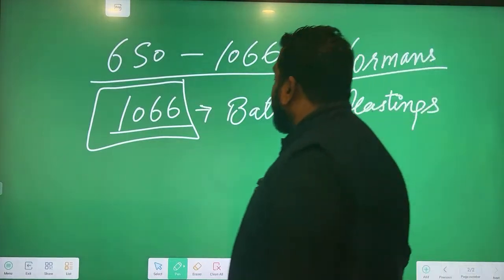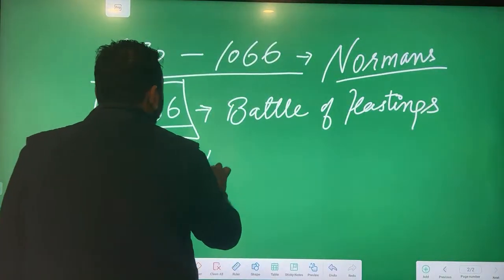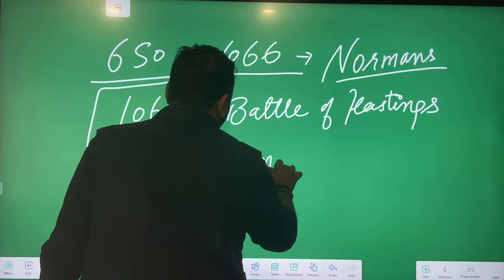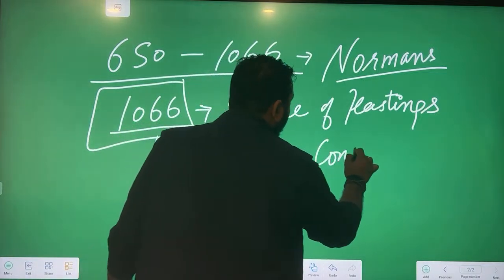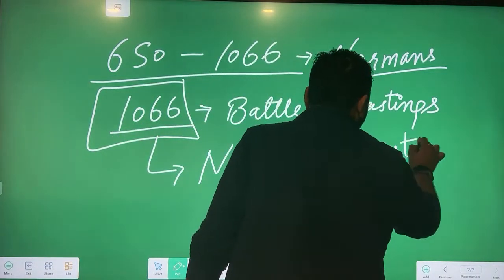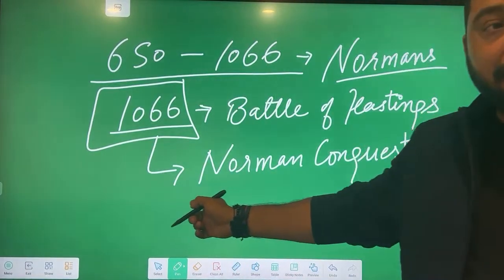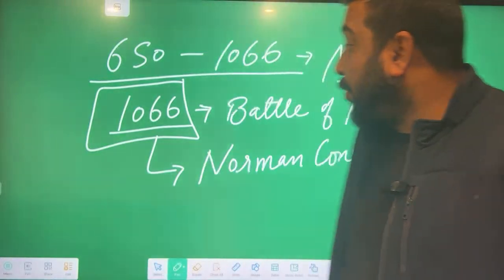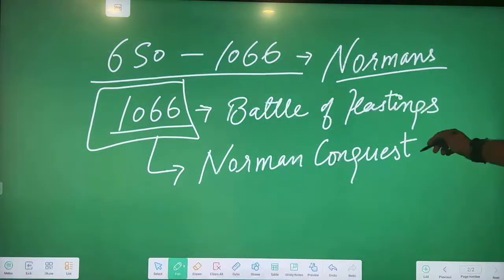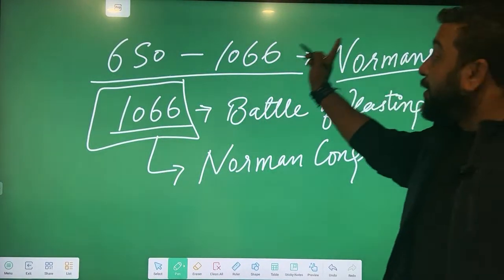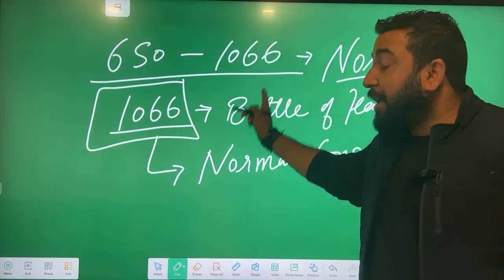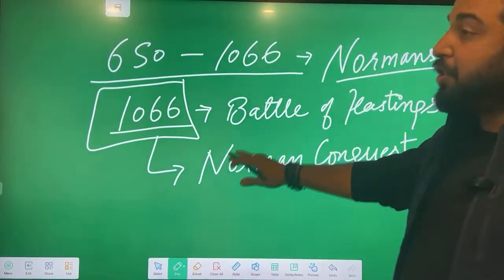1066, Battle of Hastings, also called Norman Conquest. Now see this, Battle of Hastings and Norman Conquest. Point is, this 1066 is the time when the Normans came to England and the Anglo-Saxons fought with the Normans.